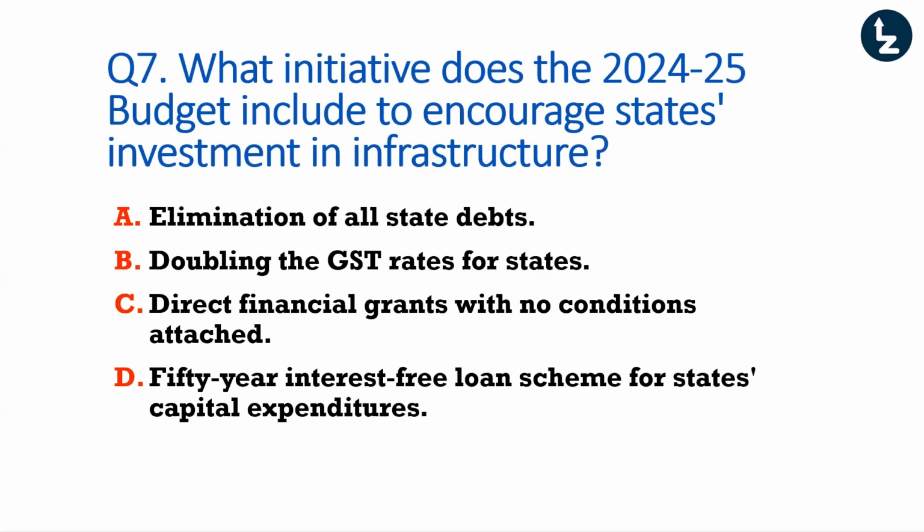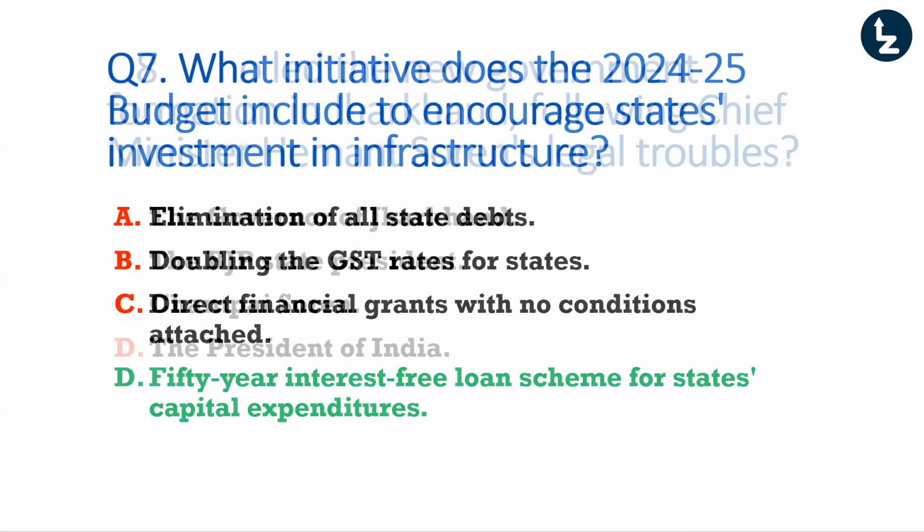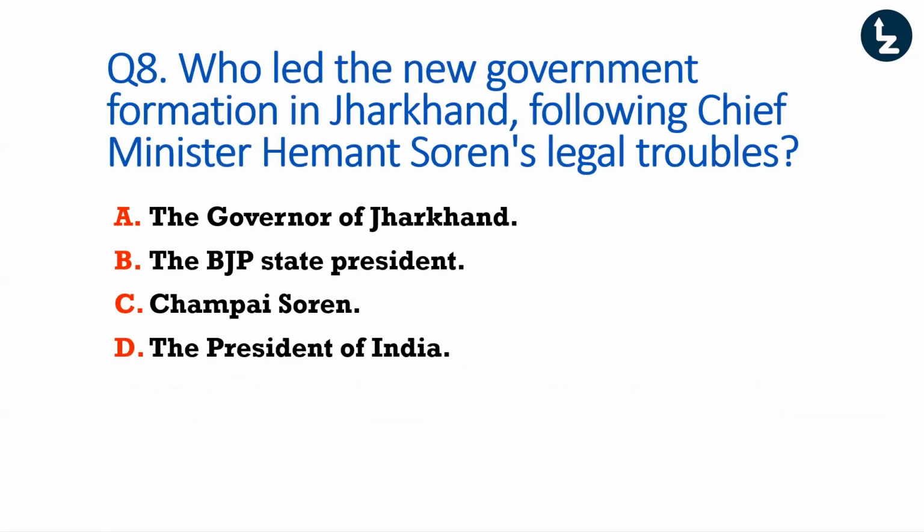So basically, in more simple words, if I distill it, it is basically saying how did the central government help the state government? A lot of you are saying B and D. It is D. So a 50-year interest-free loan scheme for states' capital expenditure. So it is a good move, I guess. Anyway, moving on to question number 8.